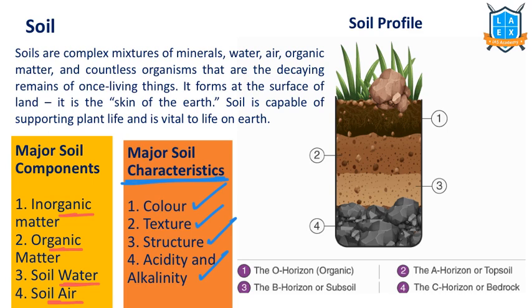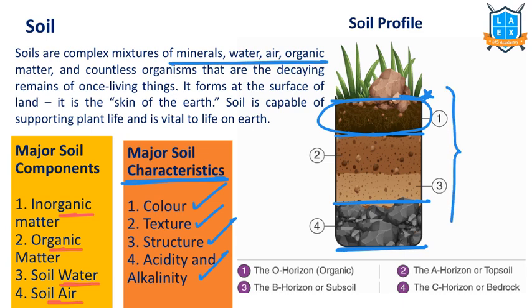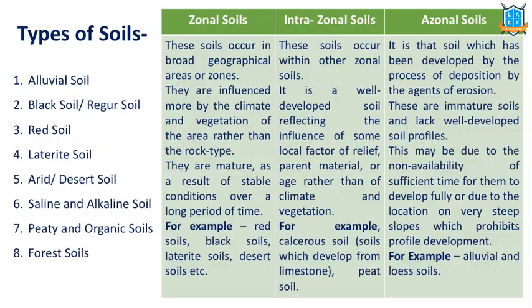Now, soil profiling. What do we mean by soil profile? Arrangement of soil in various layers. We have parent rock. On that we have boulders. After that we have horizon or topsoil, and then we have humus. This is the quality soil that we have. We call it soil profiling. In various layers, soil is arranged. As we already said, it's a mixture of minerals, water, air, organic material, etc. That's arranged in this particular pattern. This is called soil profile.